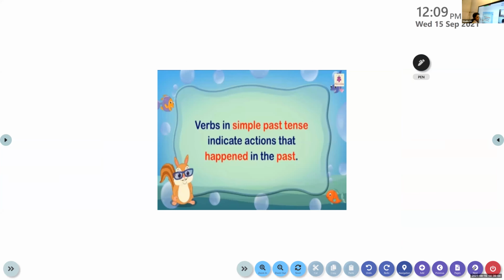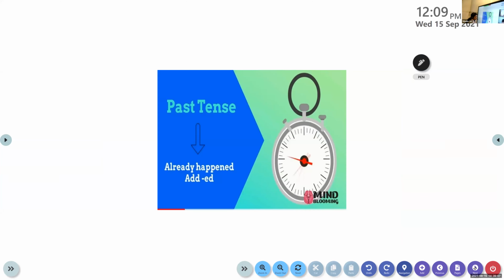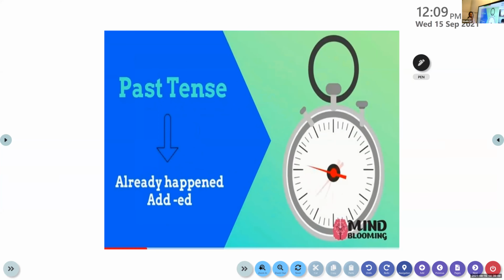But in the past tense, I've told you, how to identify that the verb is in the past tense? We add D or ED to the verb in order to indicate that the verb is in the past tense. Clear? If the verb is in the past tense, what do we do? My dear children, come on, tell me. We add ED or D. Very good.